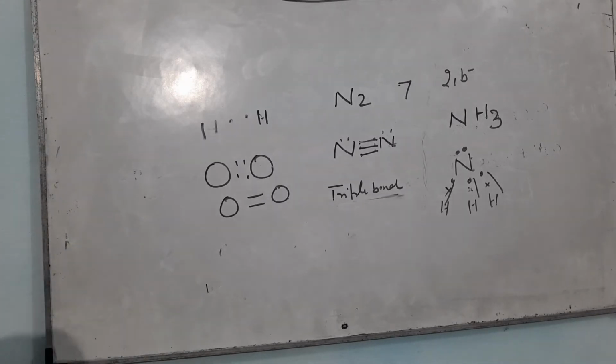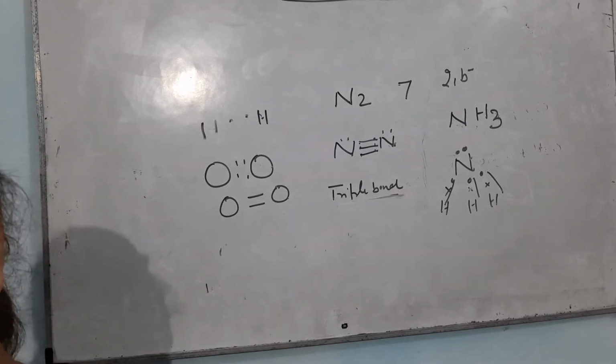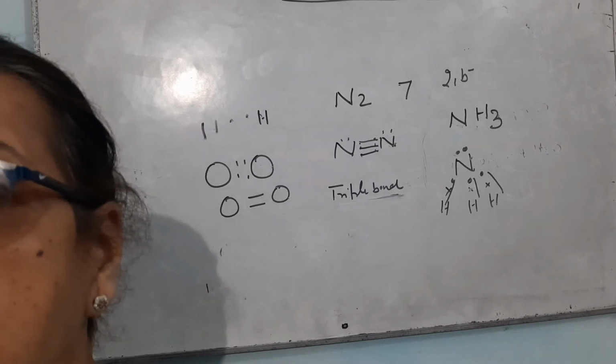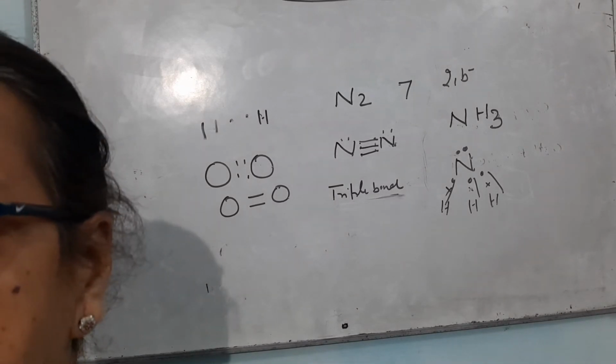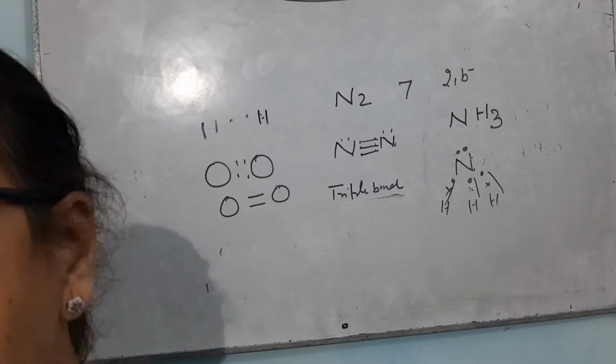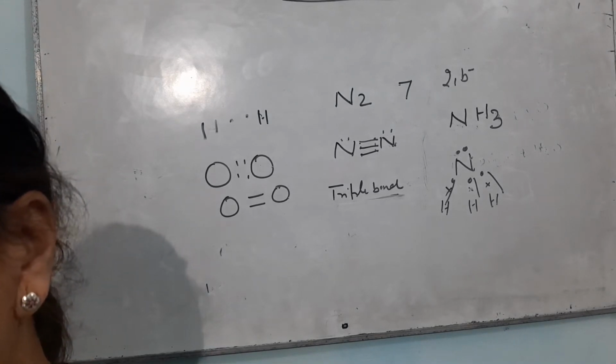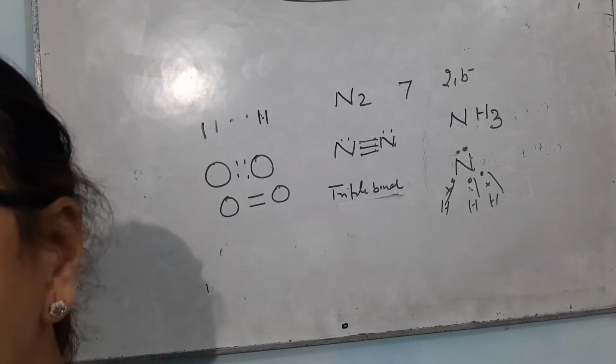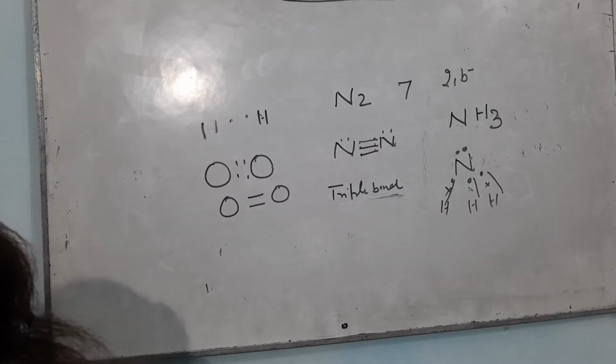The fourth property is electrical conductivity. Covalent compounds do not conduct electricity. Graphite is an exception. Otherwise, covalent compounds do not conduct electricity.